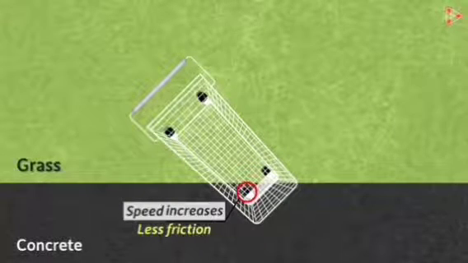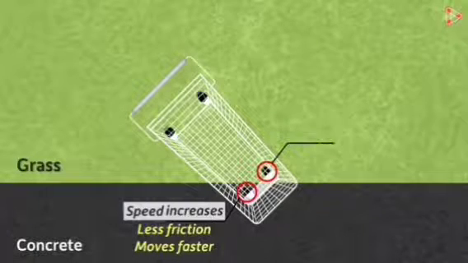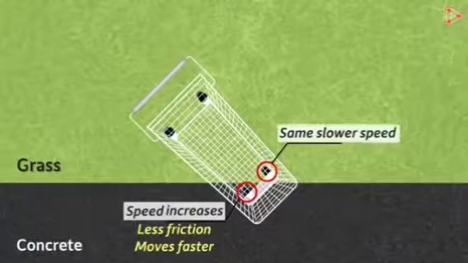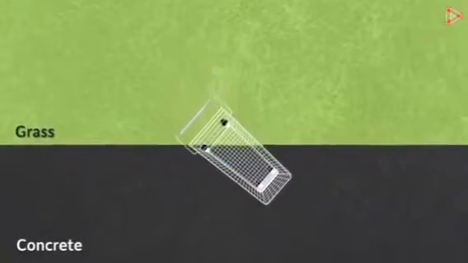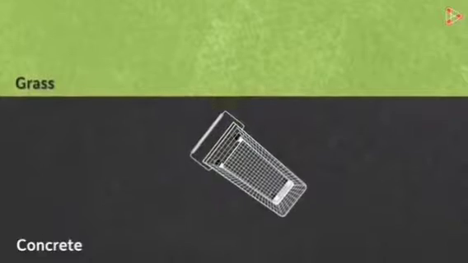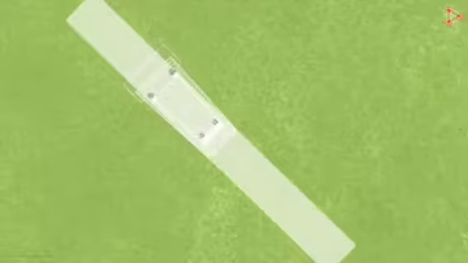So now, this wheel will move with greater speed, but its adjacent companion is still on grass moving at a slower speed. So the change in their relative speeds will turn the cart towards this direction. If I draw a normal, you can clearly see that it's moving away from the normal in this case. If the surfaces were the same, it would have moved in this direction.